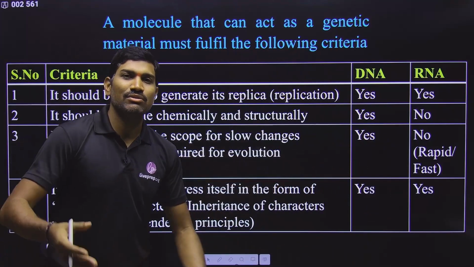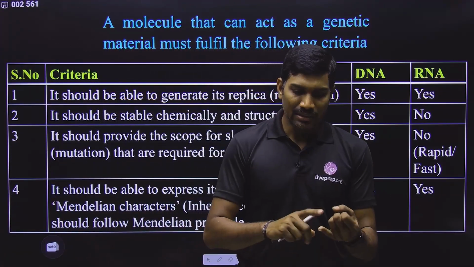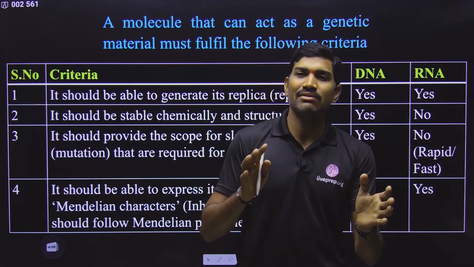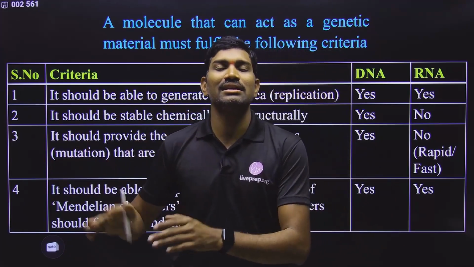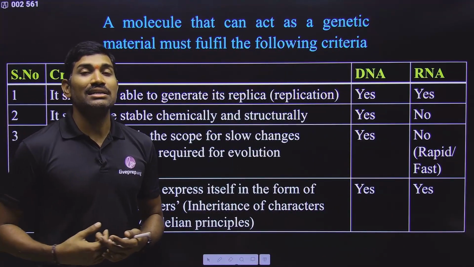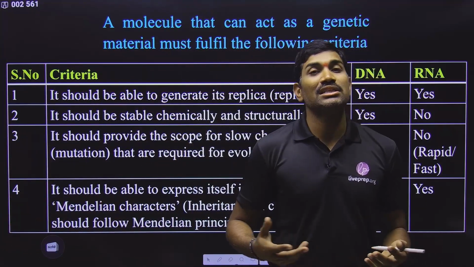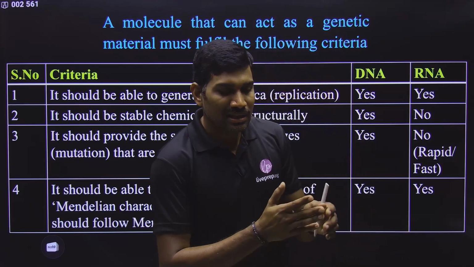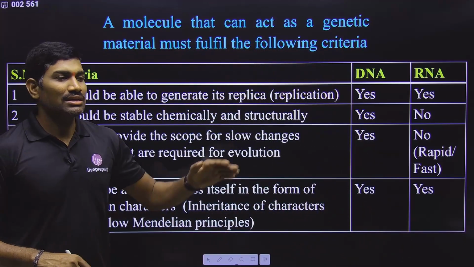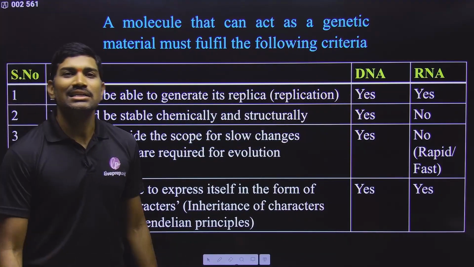So in this way, in evolution, what happened? That's why if you see, only in some viruses RNA is genetic material. In the remaining viruses, DNA is genetic material. In all 5 kingdoms, DNA is genetic material. So for genetic information storage, DNA is important. That's why DNA is the genetic material. And if proteins are directly produced from the DNA, if the controlling points are more, the regulation will be more. So that's why in evolution what happened? From the DNA, RNA is coming, and from the RNA proteins are produced. That's why for information storage DNA is the best, and for the transmission of information RNA is a better molecule.